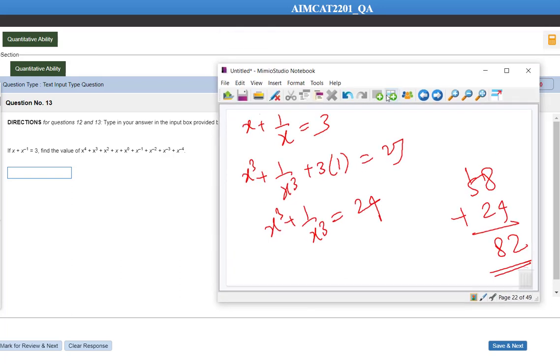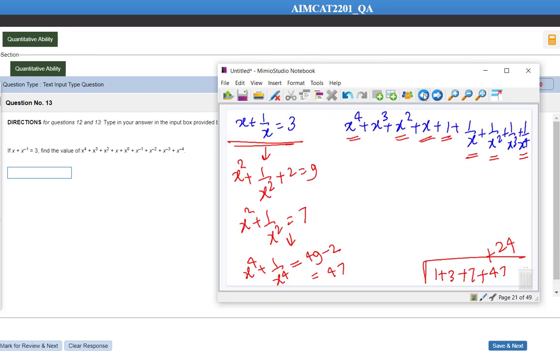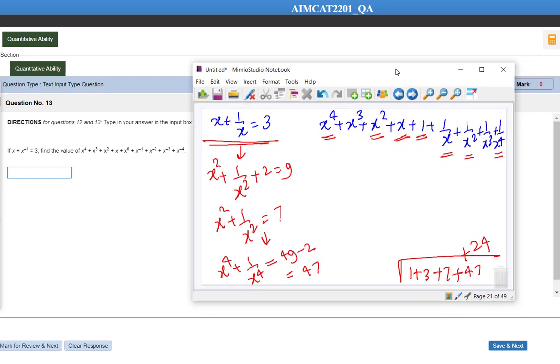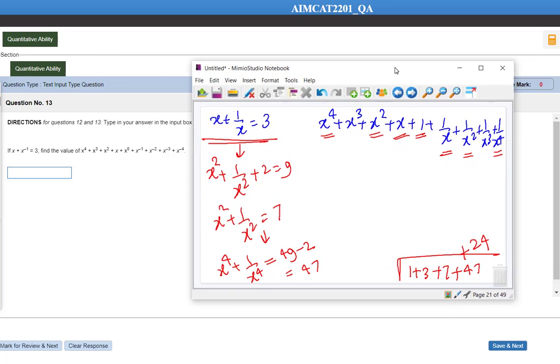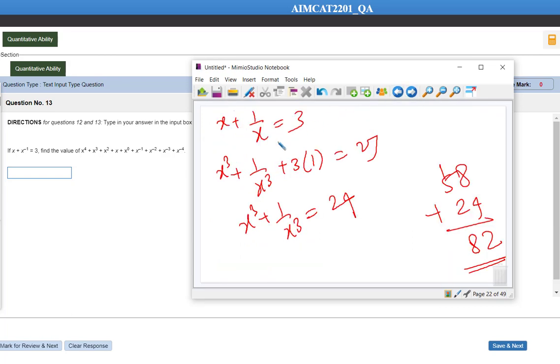One second, hold on, let me check this, because anyhow we will not be able to solve any other question because half a minute is left. Okay, so hold on, over here x plus 1 by x is equal to 3. If I cube both sides, x cube plus 1 by x cube plus 3 into a into b is equal to 3 cube, which is 27. 27 minus 3 is equal to how much? 24. X cube plus 1 by x cube is equal to how much?